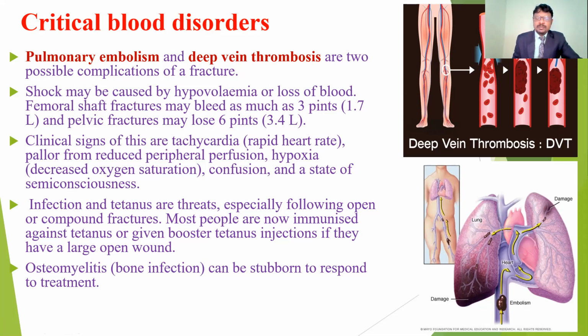Especially in the case of the femur, the blood loss is about 1.7 liters, almost one third of the blood. Because of this blood loss, the patient gets hypovolemic shock. In pelvic fractures the loss is around 3.4 liters, which means more than half of the blood is lost. In those conditions there is a chance of hypovolemia, and sometimes with heavy bleeding the patient may die.